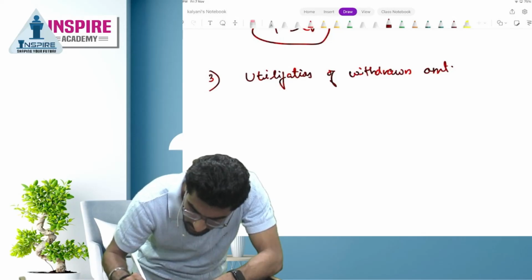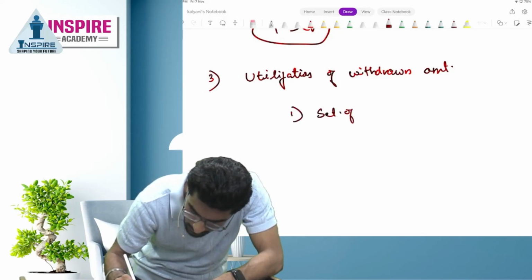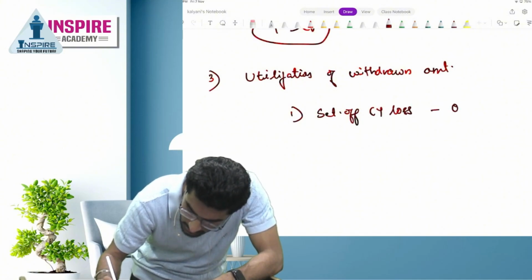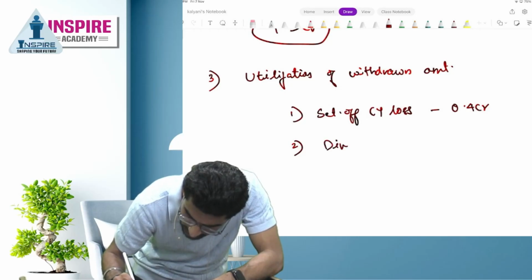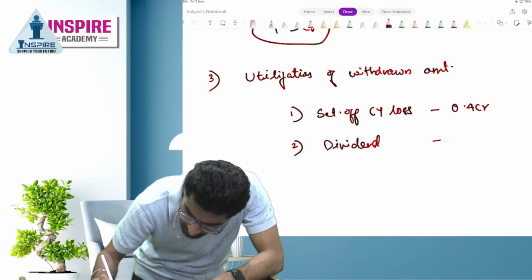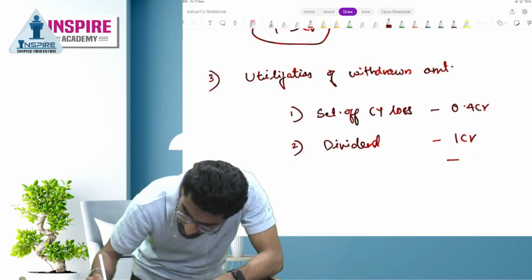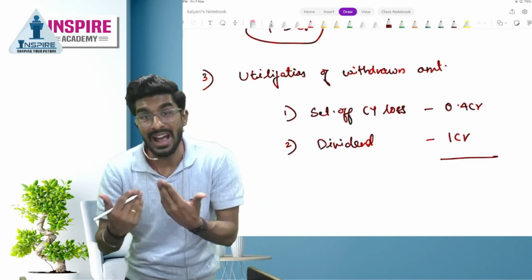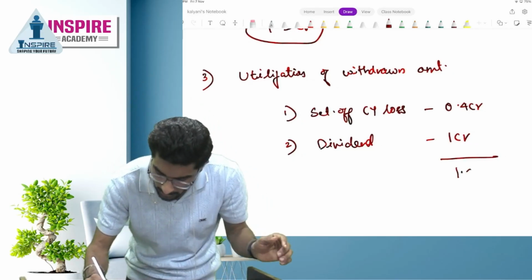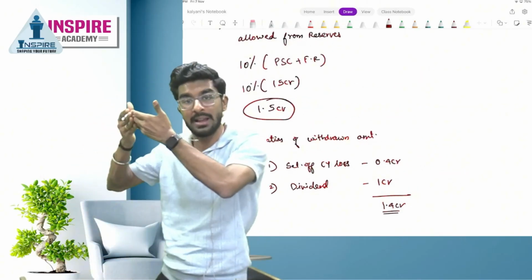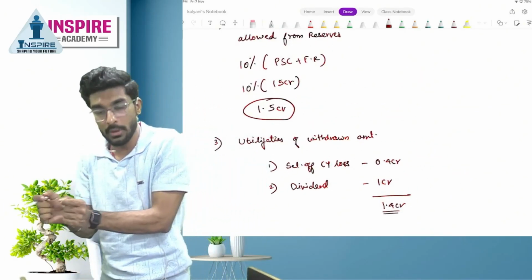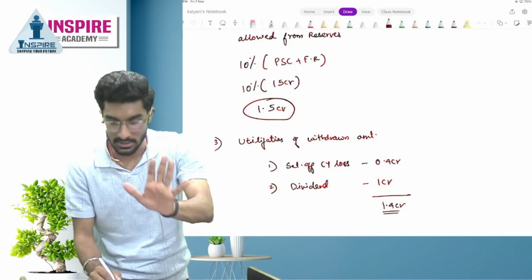Number one, we set off the current year loss, that is 0.4 CR. Then we have to pay dividend. Maximum, how much can we pay? We can pay 1 CR. So how much do we actually need? It is 1.4 CR. We can withdraw maximum 1.5 CR, but actually we need 1.4 CR. Yes or no?